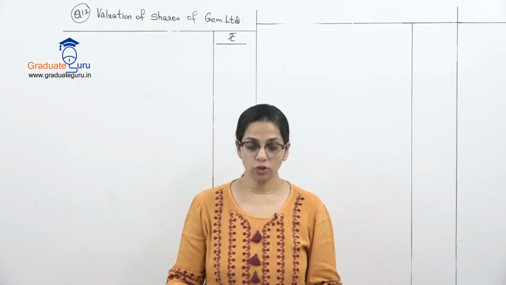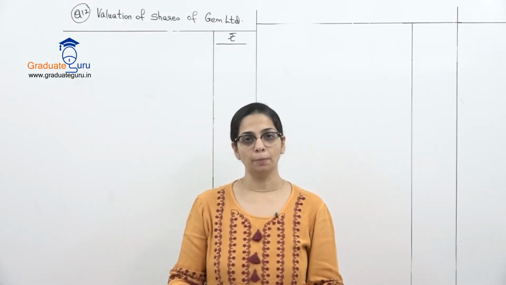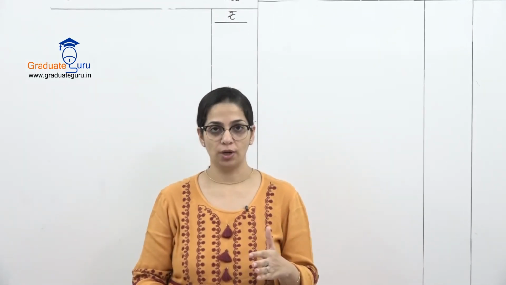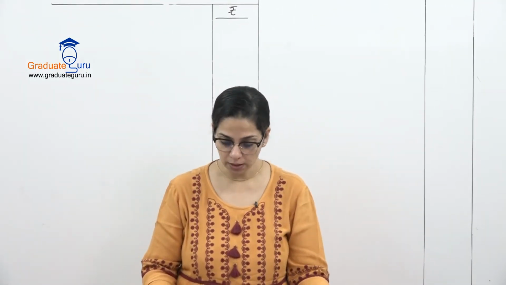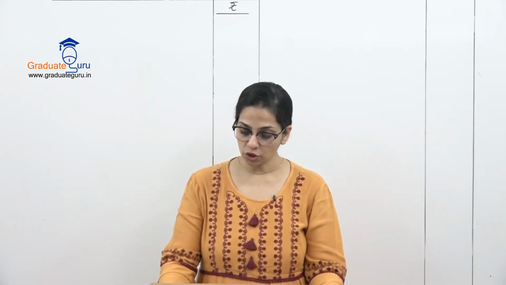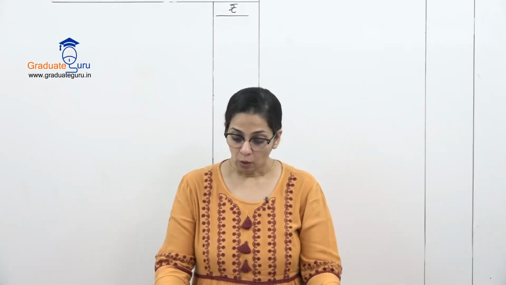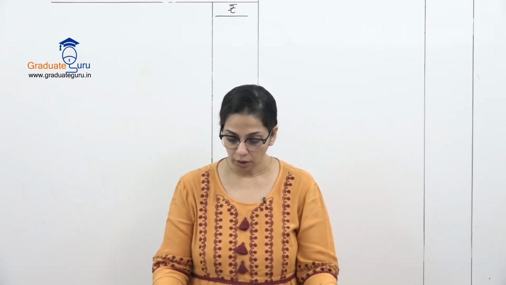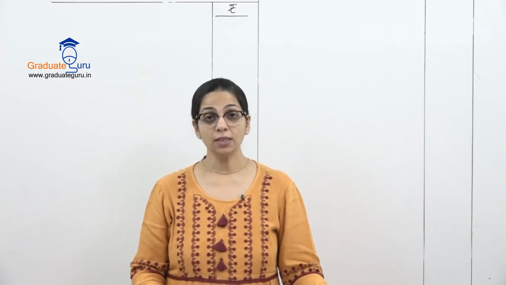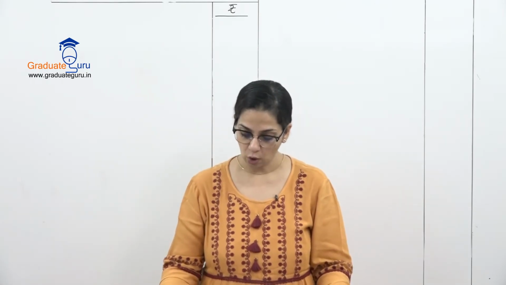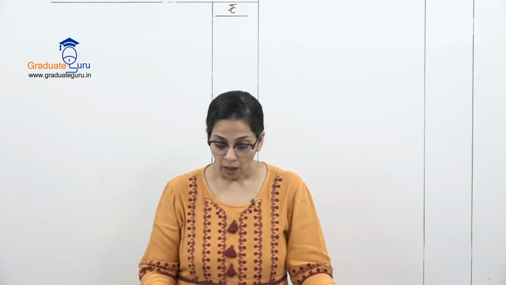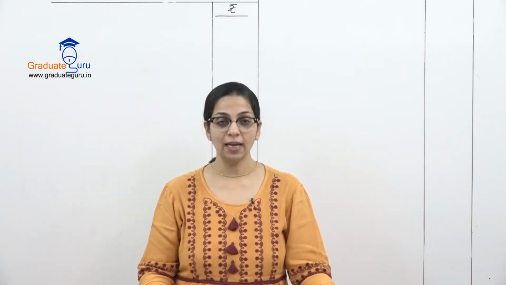Now let's go to question number 12, which is a small sum based on valuation of equity and preference shares. So let's see what the sum says. The following is the position of GEM Limited. 1000 equity shares of 10 each, 10,000 is the amount. 500 participating preference shares of ₹10 each, 5,000 is the amount. Amount realized from sale of assets.